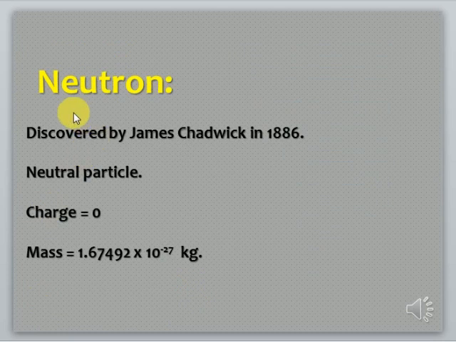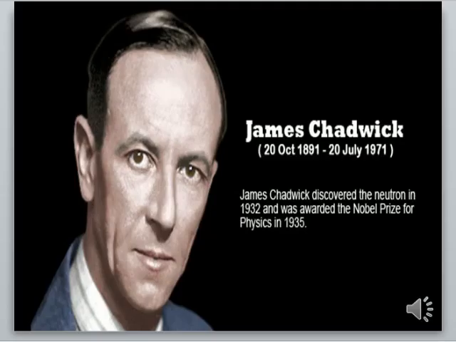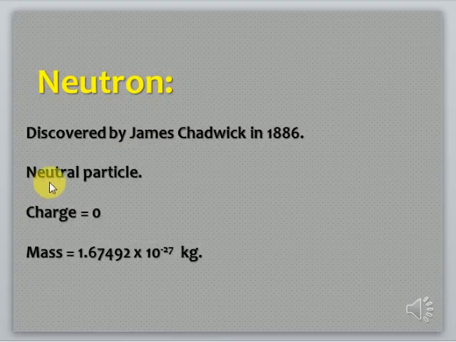The third particle, neutron, was discovered by James Chadwick in 1886. He is James Chadwick. He discovered a neutron. Neutron is a neutral particle. Neutral particle means it has no charge. The charge on neutron is 0, while the mass of neutron is equal to 1.67492 × 10⁻²⁷ kg. So neutron is slightly heavier than proton, and these are actually proton and neutron which contribute to the total mass of an atom.